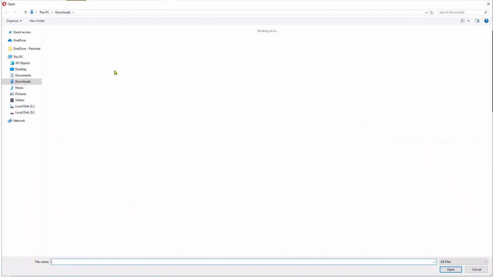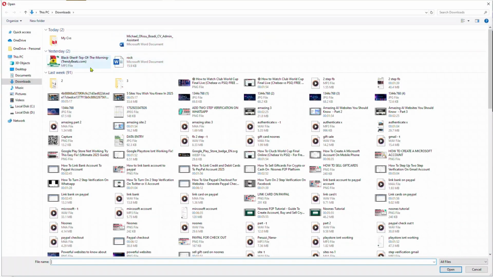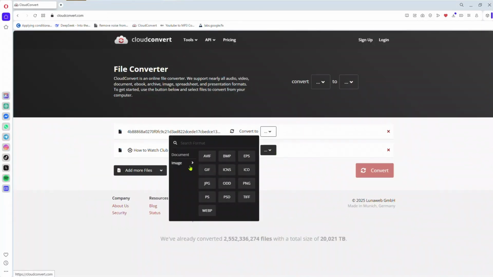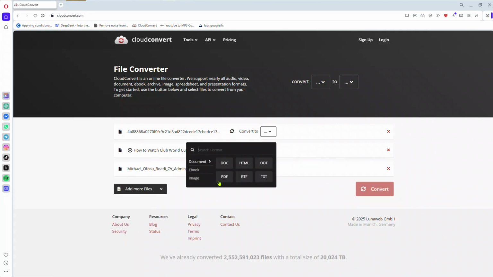Now let's try to convert an image to different formats. So let me choose this image here and let me try to convert it to different formats. So you can see for the images, I can convert it to JPEG, PNG, and the rest, WebP by Google, and I can even convert it into a PDF. The Word too, I can convert it to PDF, RTF, which is for WordPad, HTML, and everything. And I can also convert it into an ebook and the rest.